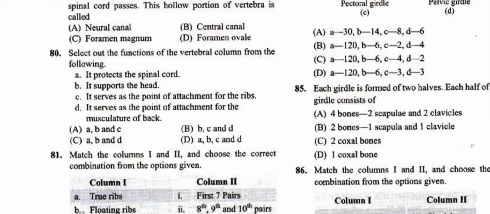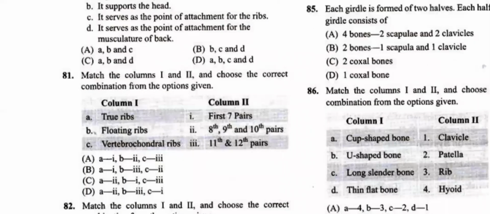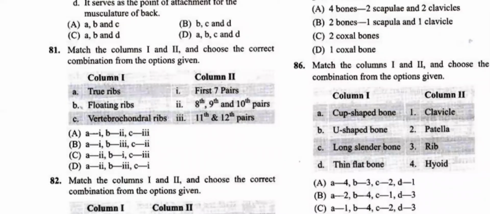Now, question number 81. This is about the rib cage. Match the following. You need to match column 1 with column 2. We know there are 12 pairs of ribs in humans, 24 ribs in total. The 12 pairs are divided into three types: true ribs, floating ribs, and vertebrochondral ribs. What are true ribs? True ribs are the ribs which are attached ventrally to the sternum and dorsally to the vertebra. Such ribs are called true ribs. And we know that the first 7 pairs, 1 to 7, are true ribs.